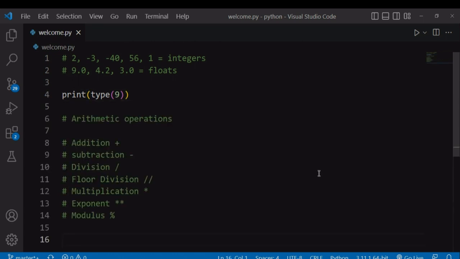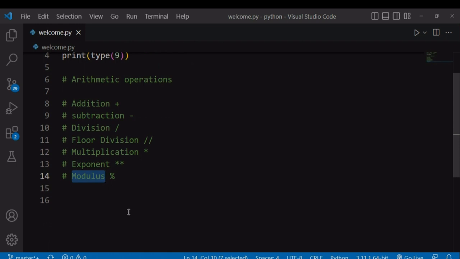Let's also talk about some arithmetic operations you can perform on numbers. The first one is addition using the plus sign to add two numbers. Subtraction using the minus sign. Division using a forward slash. We also have floor division using two forward slashes, and we'll see the difference between this division and this floor division in a bit. We also have multiplication using asterisks. We also have exponents, and we use this exponent when you are raising a number to a power. We also have modulus to check the remainder of a number.